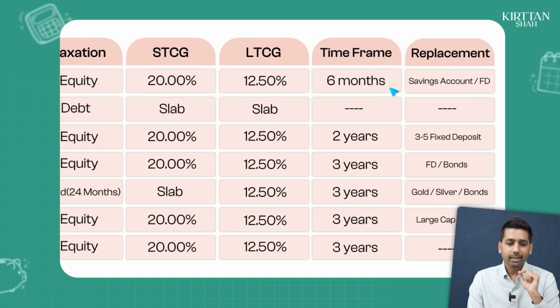Which is why I think when you are a conservative investor, this is a great replacement to your savings account investment or your FD investment, because your FD is drawing anything less than 8.13%. Your arbitrage fund becomes a better place for you to stay invested post-tax. But like I said, minimum time frame that you have to come in with to invest in an arbitrage fund is 6 months, ideally more than a year.